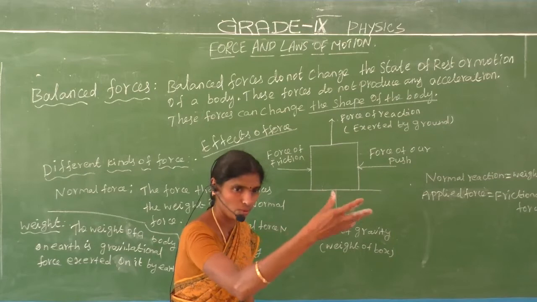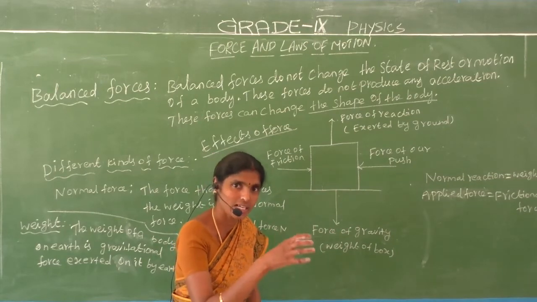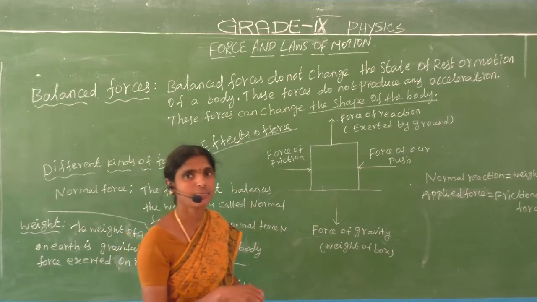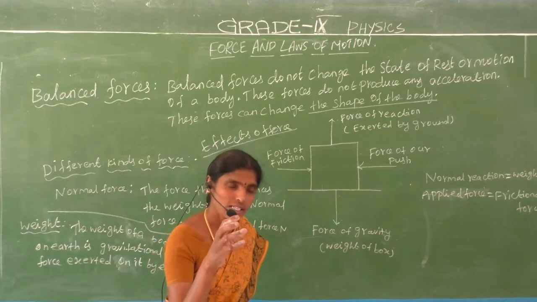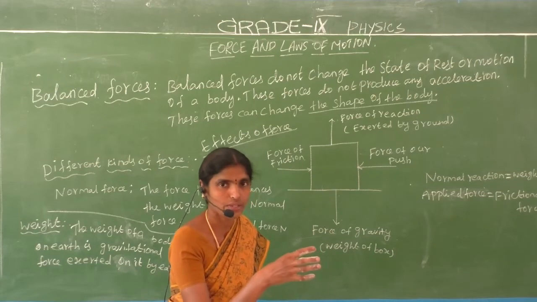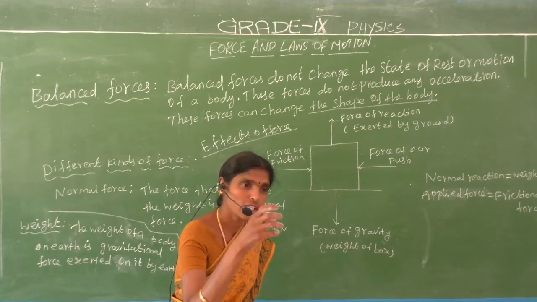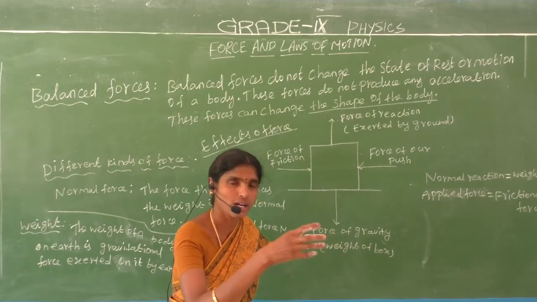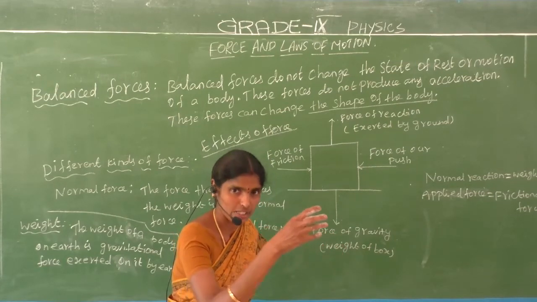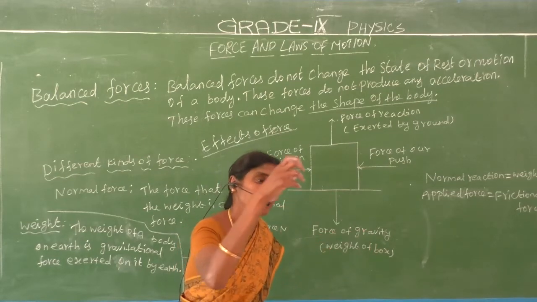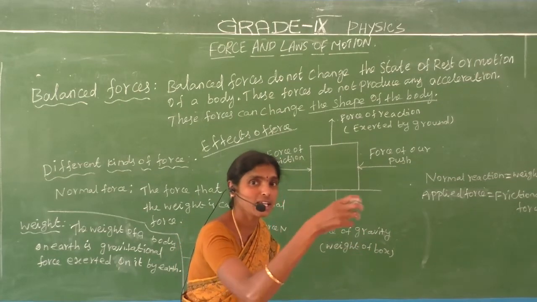Next, a force can stop a moving object. What are the examples? Whenever a car is moving on a road, we apply a brake. Say a car is moving at 100 meters per second, and we apply a brake. The brake is the force.